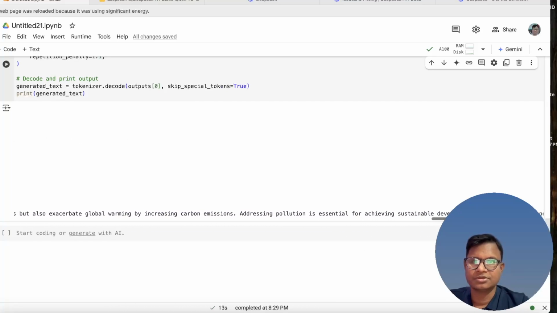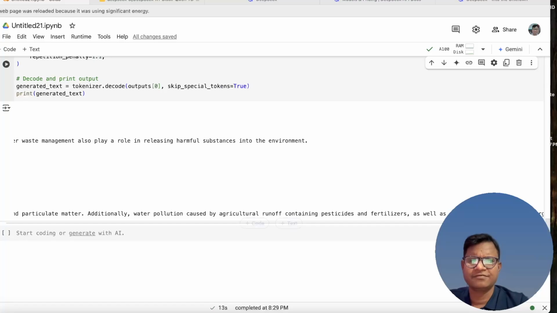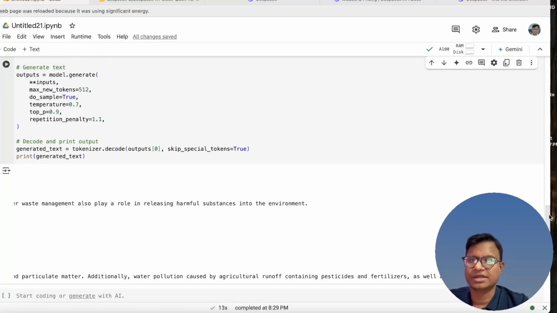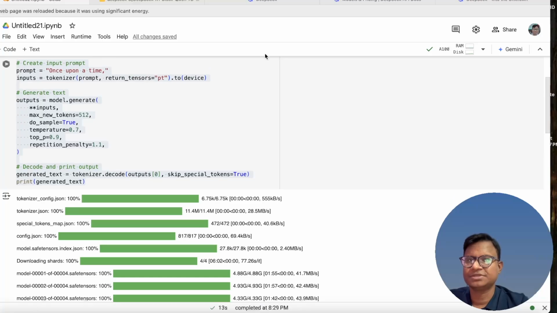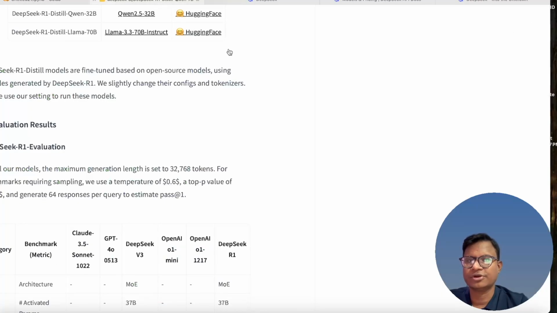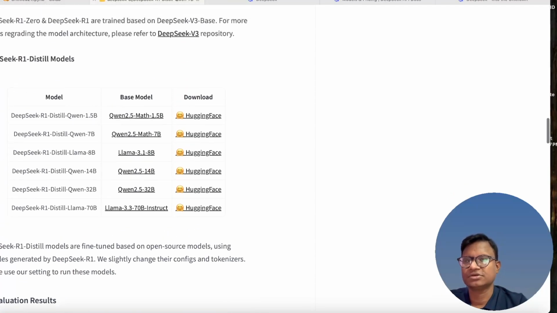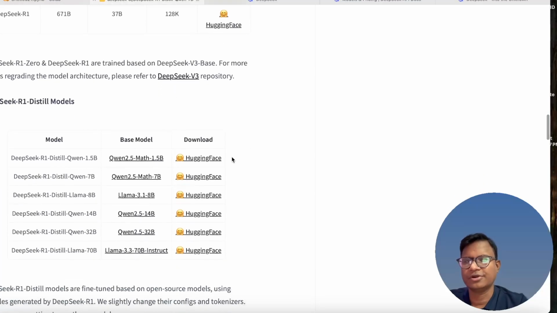Okay, so this is how you can use it. I have done it from Unsloth. Instead of Unsloth, you can directly use the DeepSeek 7B model itself from Hugging Face. Go to Hugging Face and you will find all the models there itself, and you can use it.